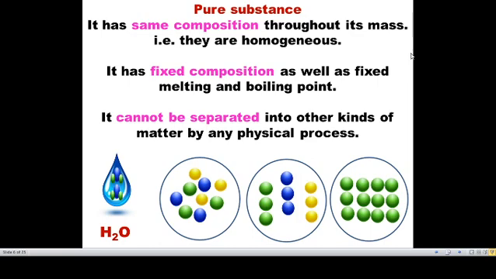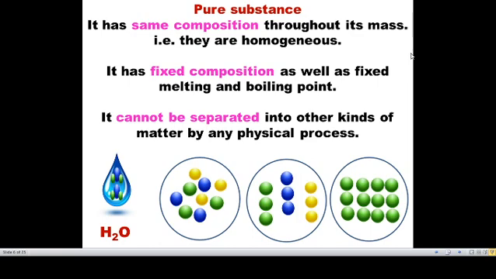Homogeneous means it looks the same. We cannot differentiate it. And also it has fixed composition as well as fixed melting and boiling point. Water molecule means H2O, there is a fixed composition. So due to that fixed composition, there will be fixed melting and boiling point. You can take an ice cube, at a particular temperature it starts melting. If you keep the same water on a gas stove and give heat, at a particular temperature, 100 degrees Celsius, it starts boiling. So due to its fixed composition, a pure substance has a fixed melting and fixed boiling point.